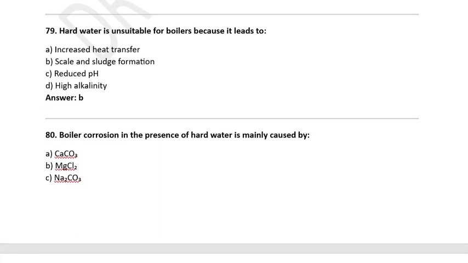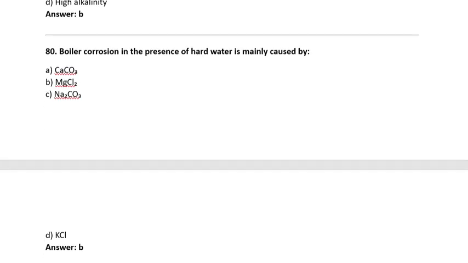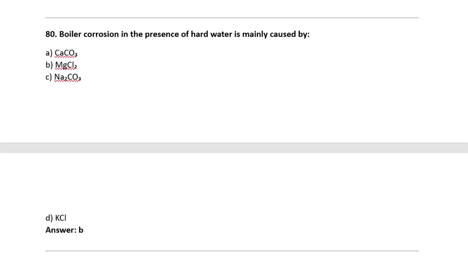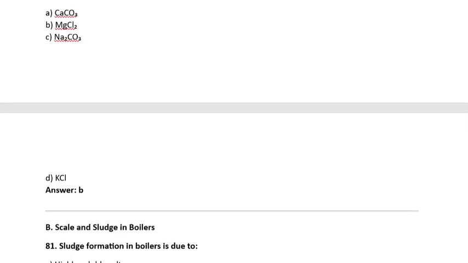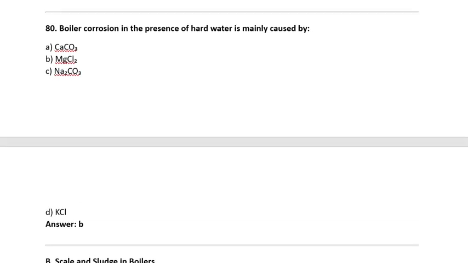Hard water is unsuitable for boilers because it leads to: A. Increased heat transfer, B. Scale and sludge formation, C. Reduced pH, D. High alkalinity. Correct option is B. Boiler corrosion in the presence of hard water is mainly caused by: A. calcium carbonate, B. magnesium chloride, C. sodium carbonate, D. potassium chloride. Correct option is B.